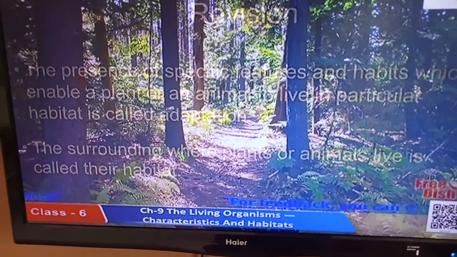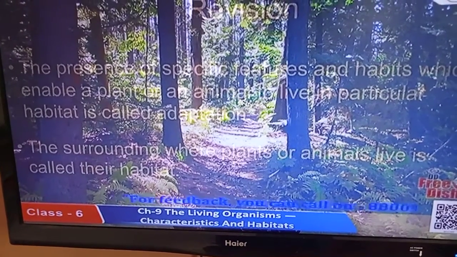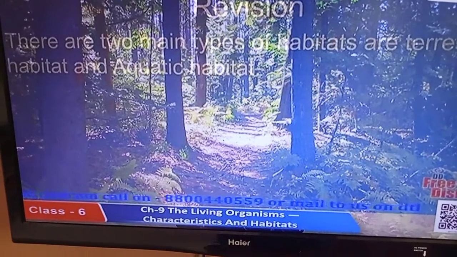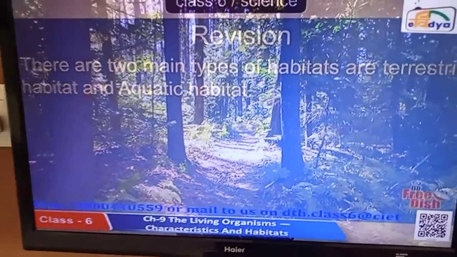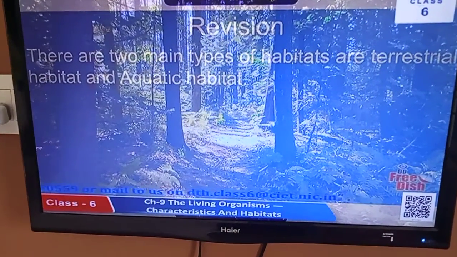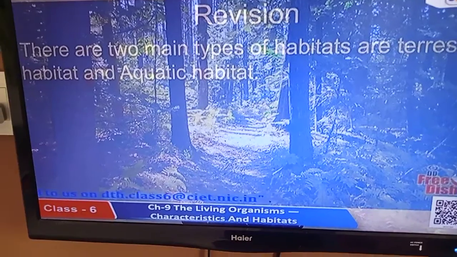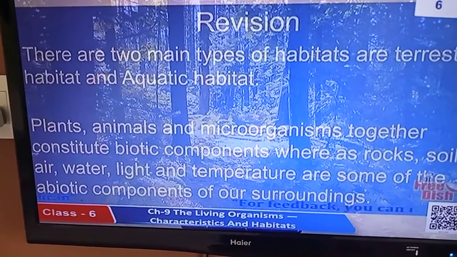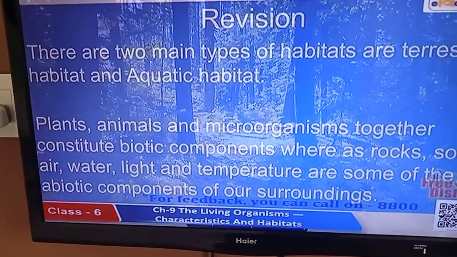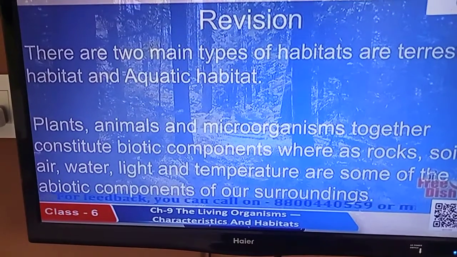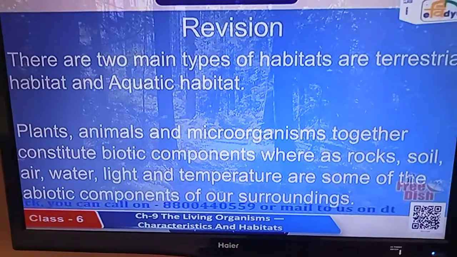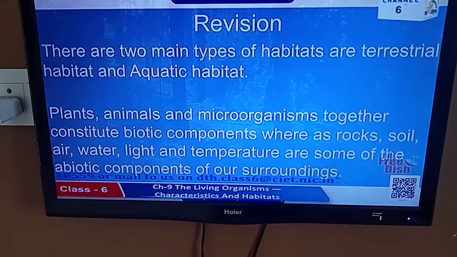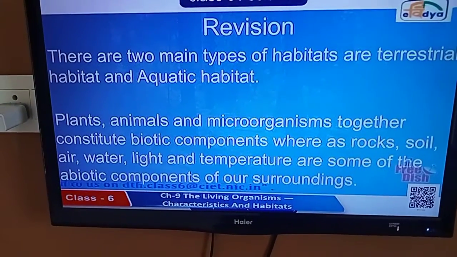The surrounding where plants and animals live is called their habitat. There are two main types of habitats: terrestrial habitat and aquatic habitat. Plants, animals and microorganisms together constitute biotic components, whereas rocks, soil, air and water are some of the abiotic components of our surroundings.